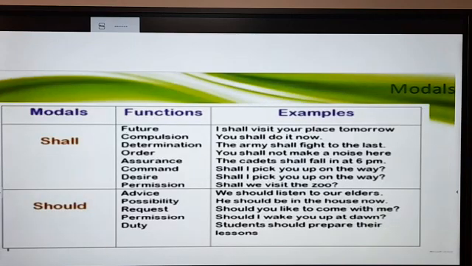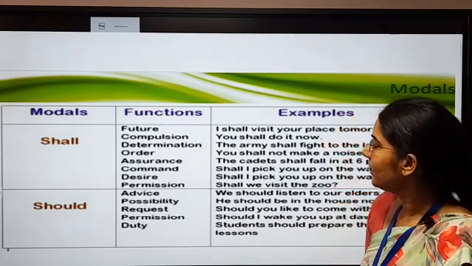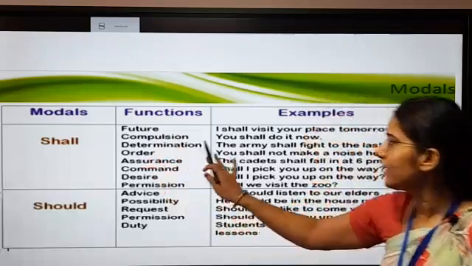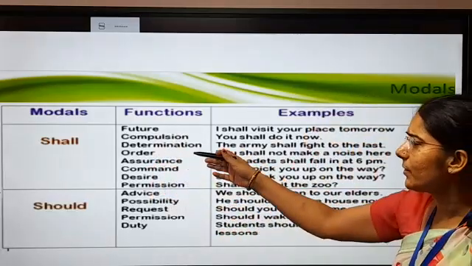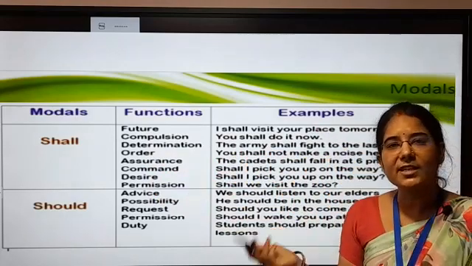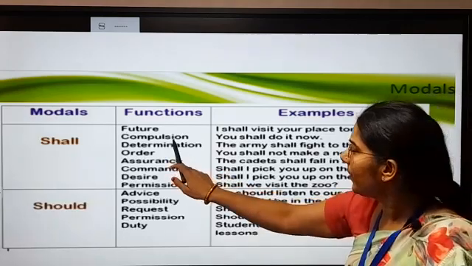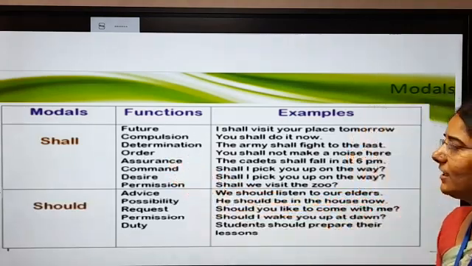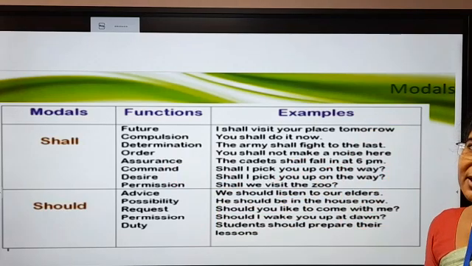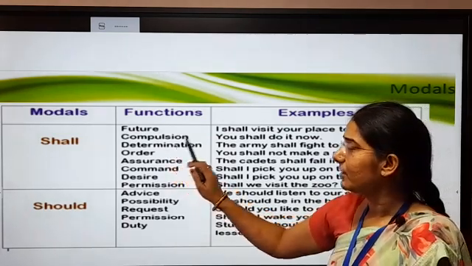Next is shall. Now see the functions of shall. We use shall in the future. You all know we use this in the future also. Very simple sentence. I shall visit your place tomorrow. For the future sense you are saying that I shall visit your place tomorrow. For compulsion, we use shall in the sense of compulsion. You shall do it now. आपको अभी ये काम करना होगा. It's compulsory.